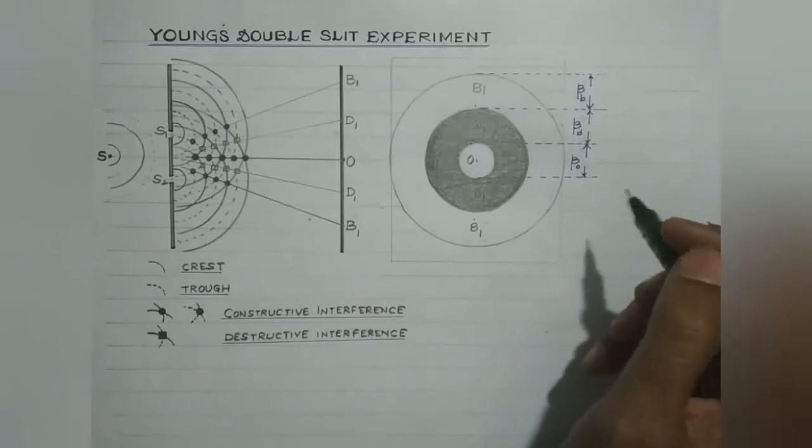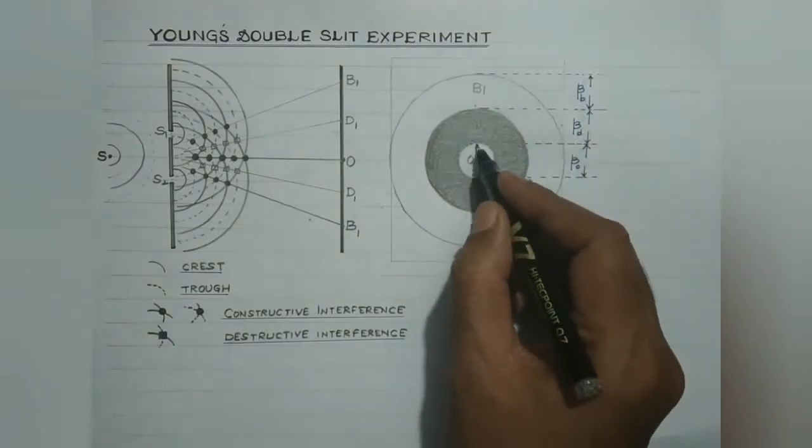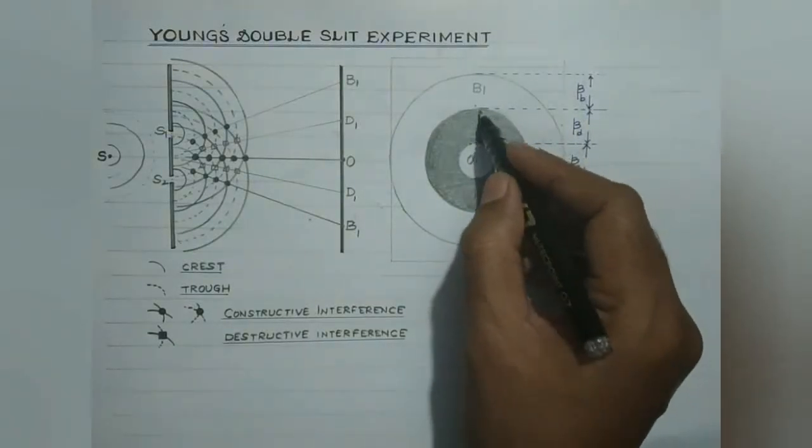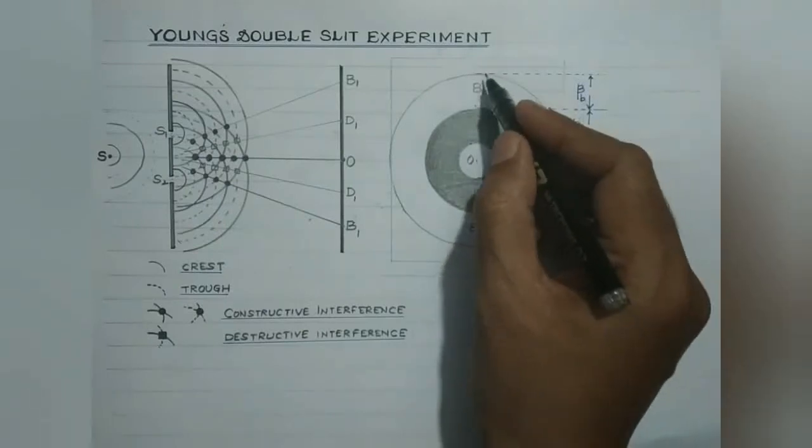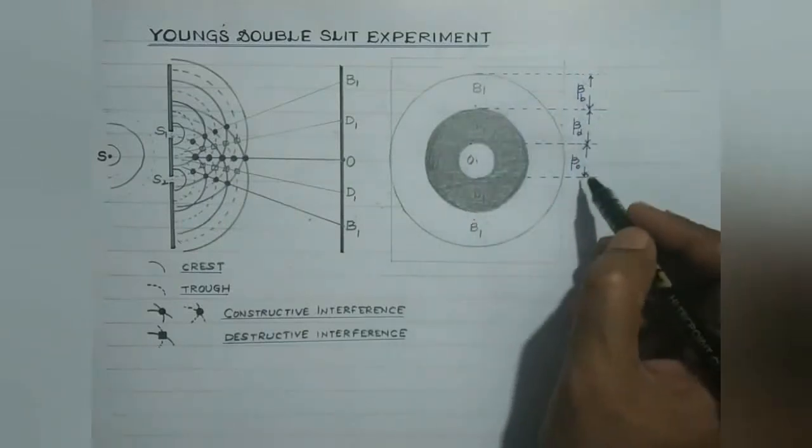We will mathematically justify that the width of the central maximum, the width of the dark band and the width of the bright band all are equal.